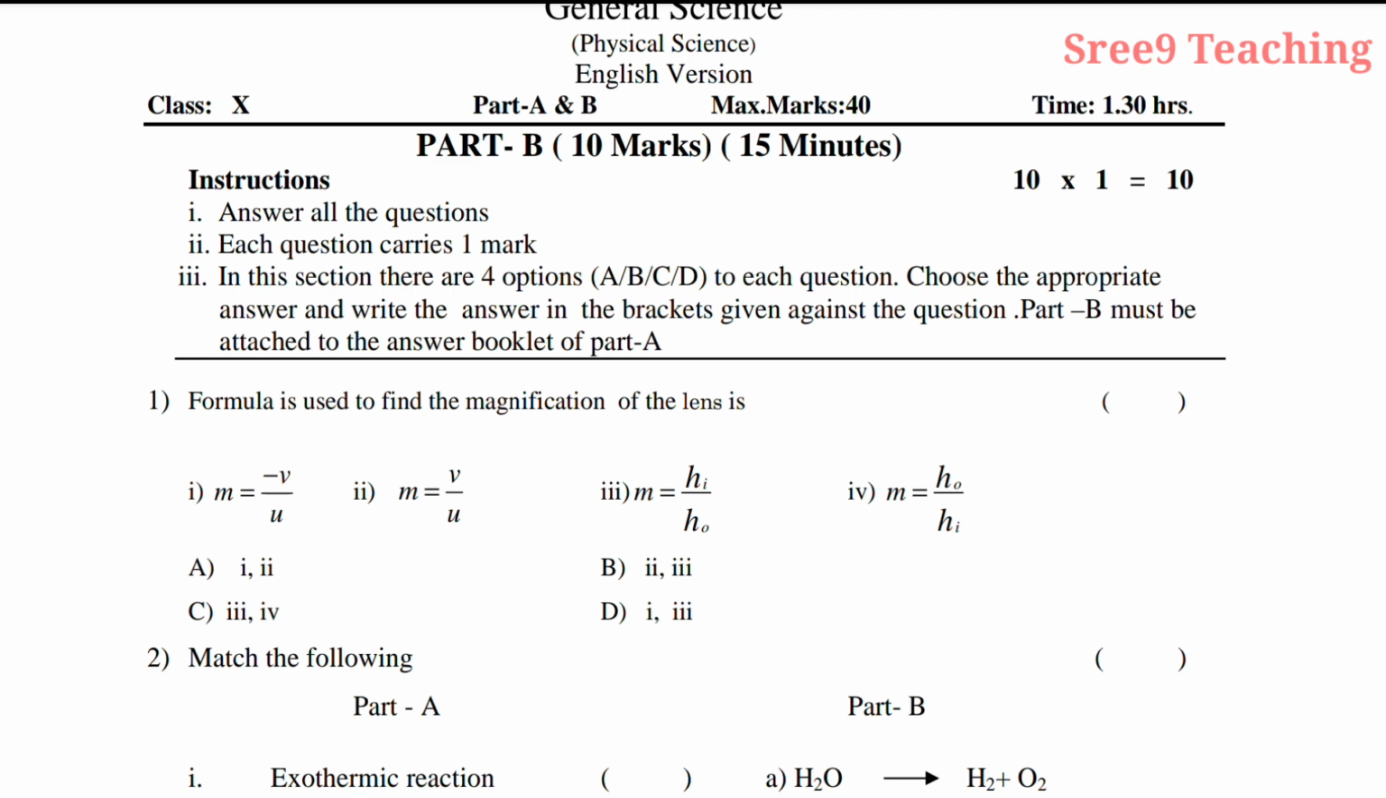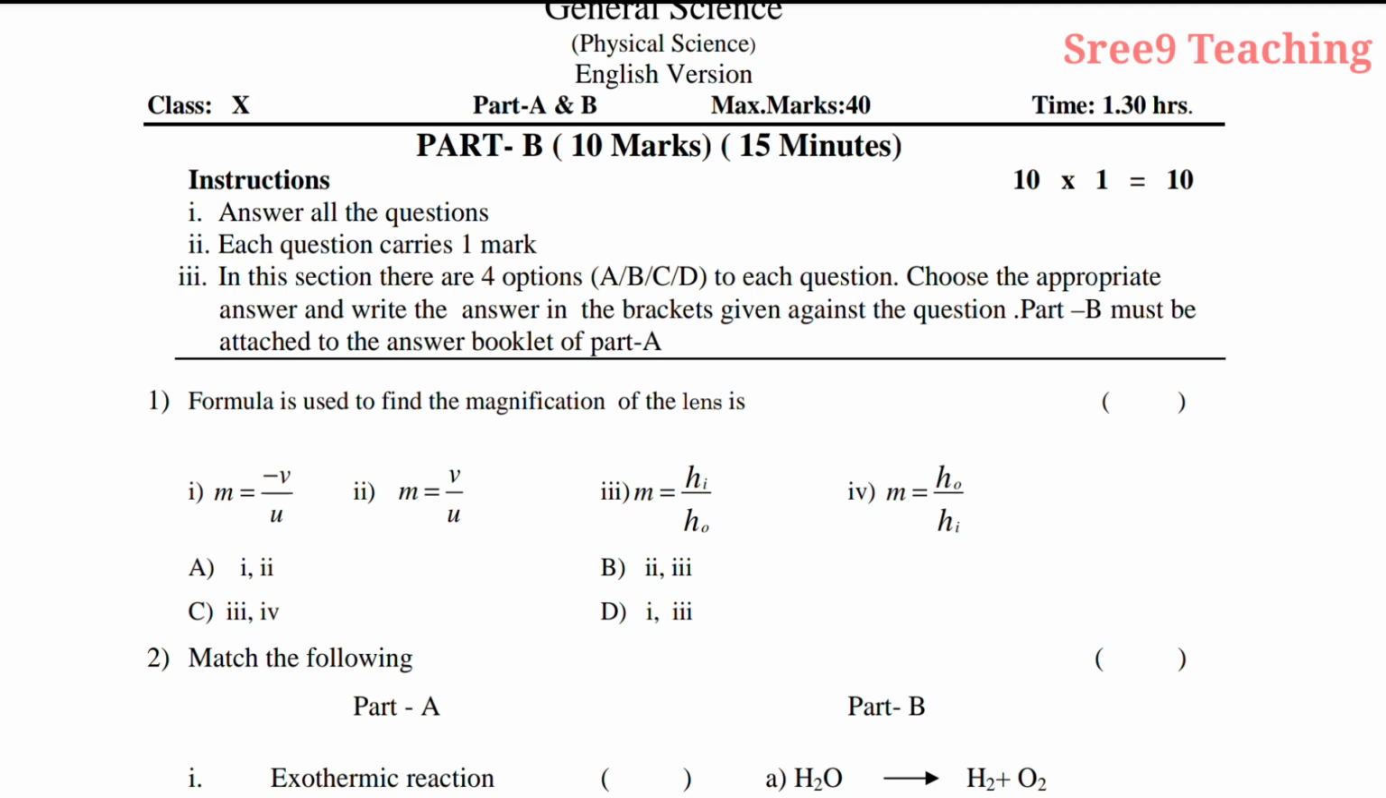Once you have to write, see the third point in the instructions. In this section there are 4 options, A or B or C or D to each question. Choose the appropriate answer and write the answer in brackets given against the question. Part B must be attached to the answer booklet of part A. Okay, here be careful writing the answers. Once only you have to write, don't erase or don't strike off or don't rewrite.